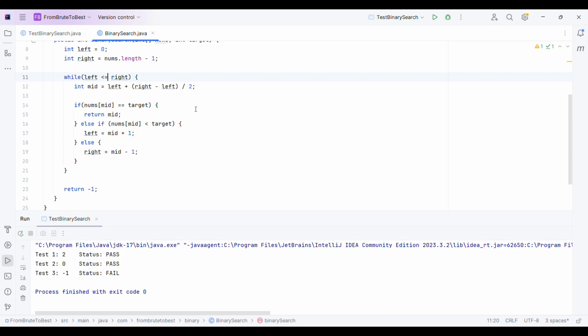Okay, so let me save this. Instead of left less than right, we just have to check left less than or equal to right. So I just made this fix, and let me quickly rerun this program. Yeah, so now you can see all our test cases pass and our test status is pass, right? So this is one small edge case that we should keep in mind when writing a solution with binary search. For detailed information on binary search, do check out the video which I will add in the description.